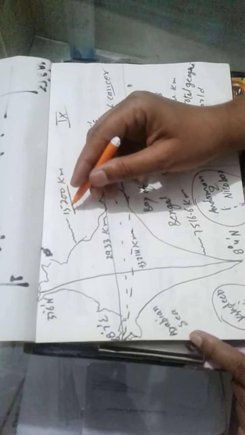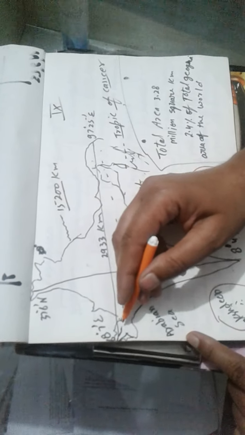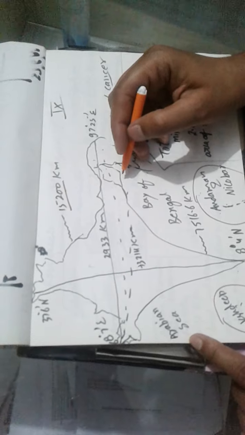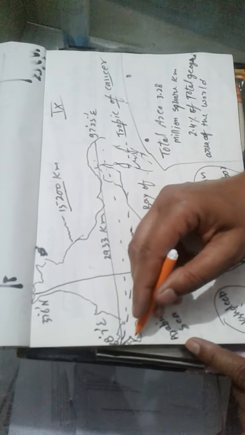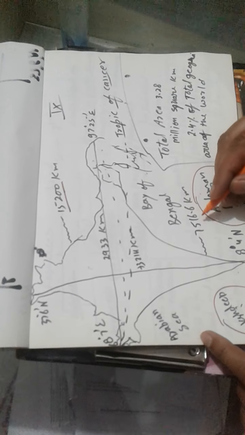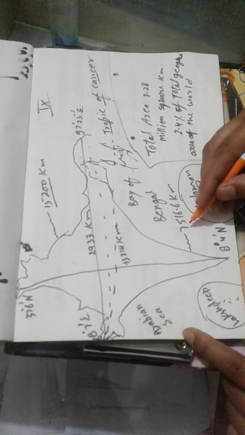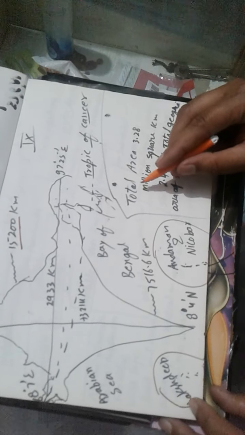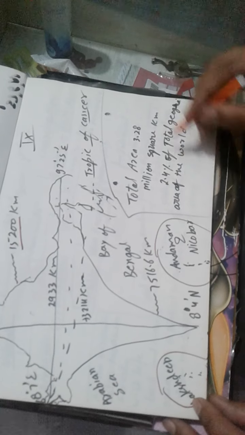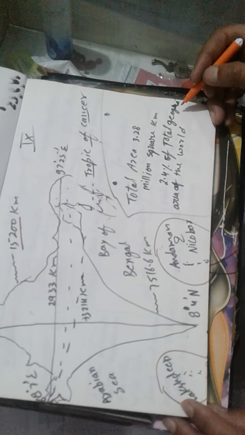Now we discuss the land boundary. It is 15,200 kilometers from Gujarat to West Bengal, and the coastline is 7516.6 kilometers, that means 7516 kilometers, and the total geographical area is 3.28 million square kilometers. It is 2.4 percent of the total geographical area of the world.